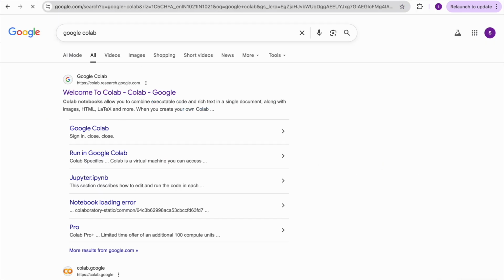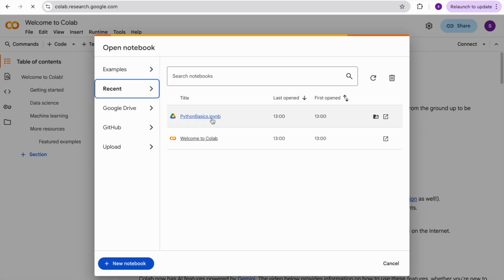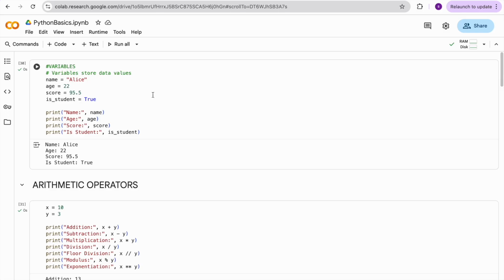You can go directly to Google Colab, and you can create your file ending with ipynb. This is a Jupyter notebook kind of thing. So here I have my Colab notebook ready.